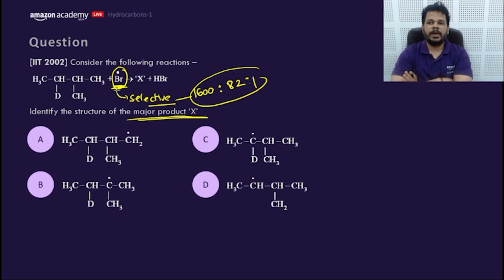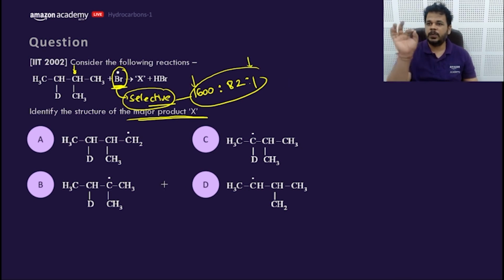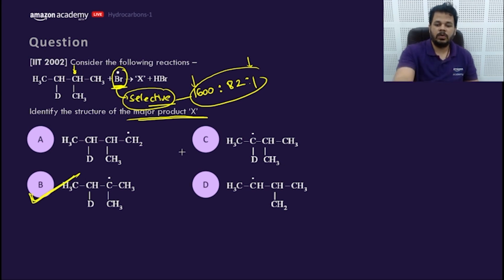What would be the product, my dear friends? It will only form at the 3 degree, because it is very selective towards 3 degree. This is the 3 degree one. 3 degree has 1600 times more selectivity than the 1 degree. Yes, beautifully, Prince answers, RG answers, GG answers, BD answers. Ballu says B. Yes, B would be the answer because this Br dot is very selective.